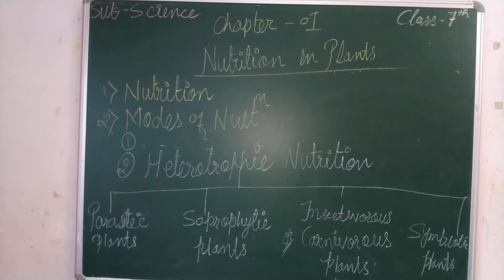In this type of association or mode of nutrition, the host plant is always a loser and the parasitic plant is always benefited, right? One of the examples of parasitic plant is the Cuscuta or the dodder plant or amarbel. This plant has a yellow tube-like structure.